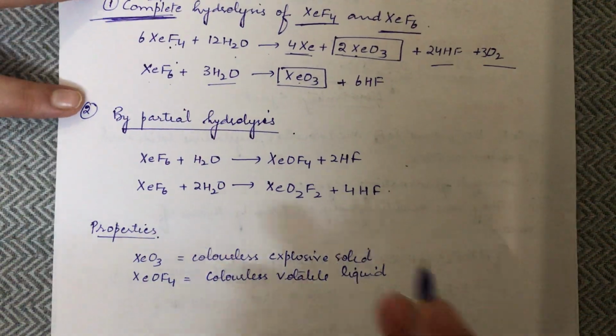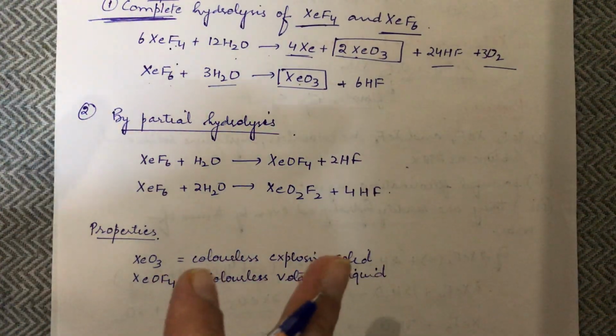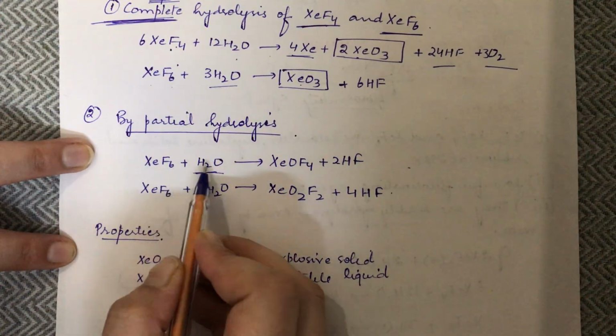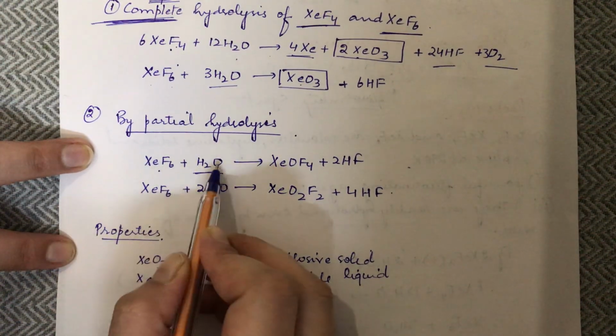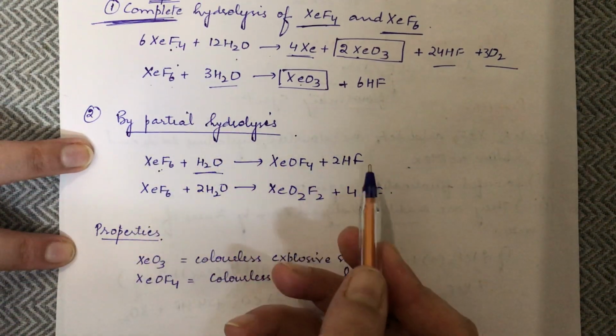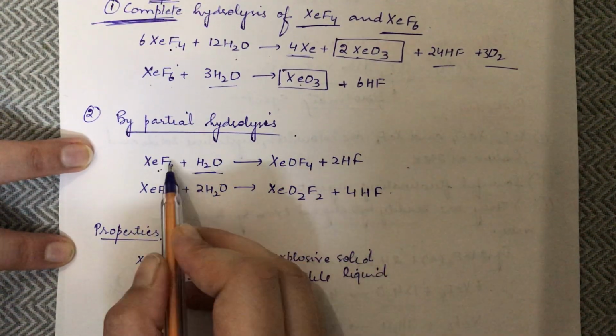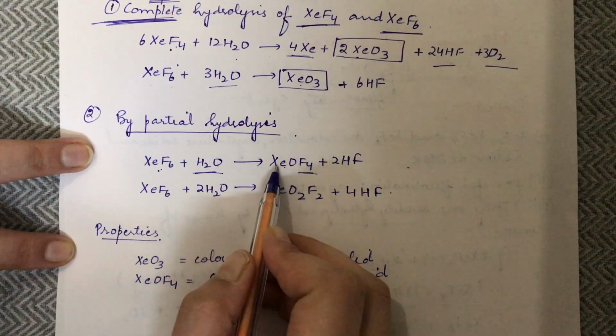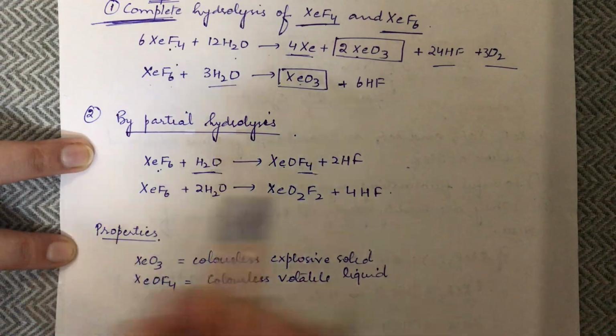Now if there is partial hydrolysis, it means you control the amount of water. So if 1 mole of water is used, 1 oxygen has to add. If 1 oxygen has to add, 2 fluorine atoms have to go. So 2 fluorine will go, and we are left with 4 fluorine and 1 oxygen. So this is how XeOF4 will be formed.